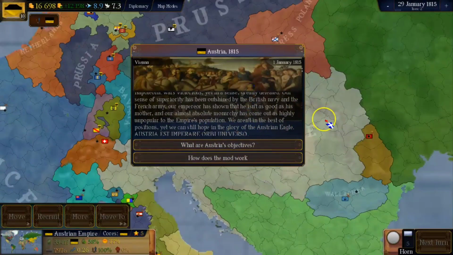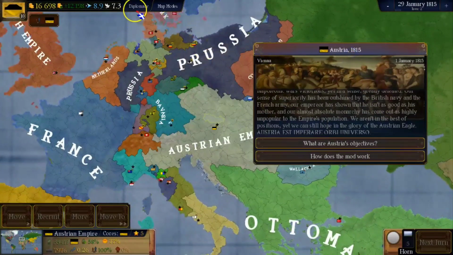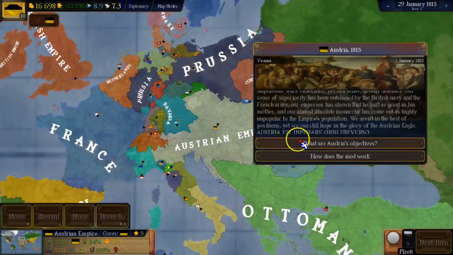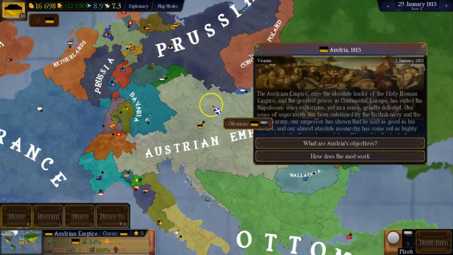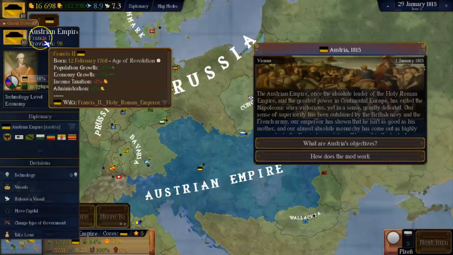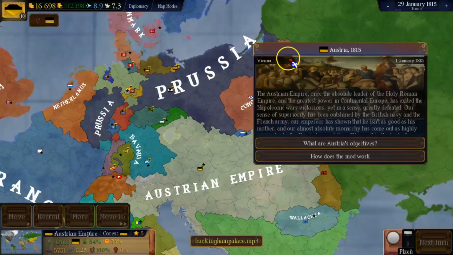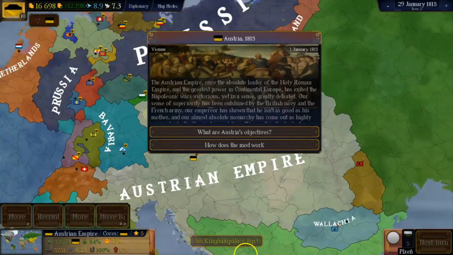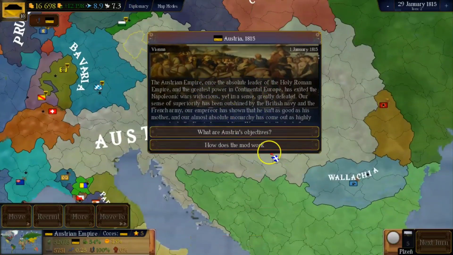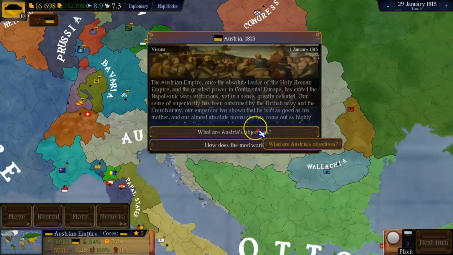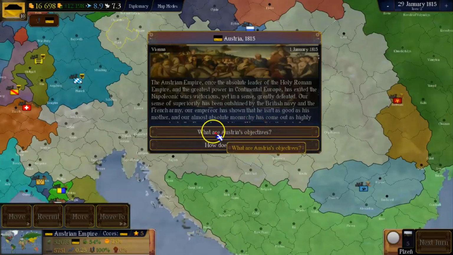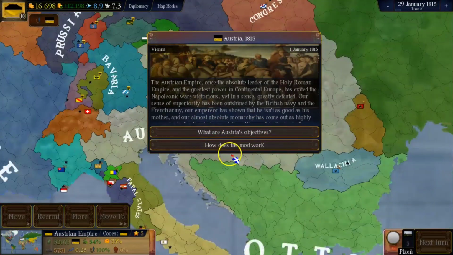So, as you can see, this is the starting event for Austria, the introduction to our nation. If you don't know who the mother of the current Austrian Emperor Francis II is, we are referring to the beloved Maria Theresa of Austria. She was a great reformer.